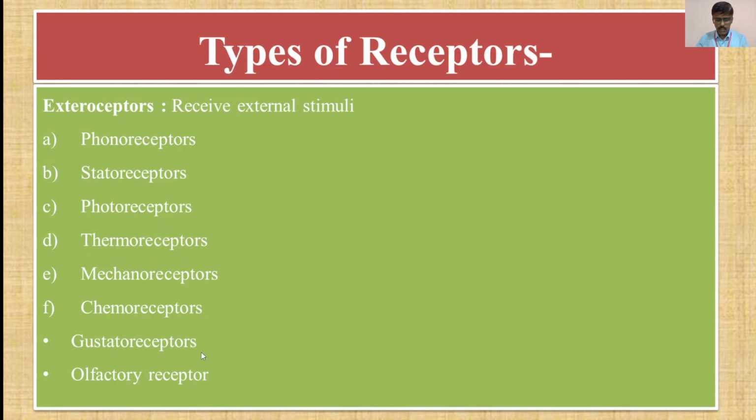The gustatoreceptors are located in the taste buds of the tongue, and they are sensitive to the taste of sweet, salt, sour, bitter, and umami flavor. Then olfactory receptors are located in the olfactory epithelium of the nose, and they are sensitive to about 10,000 different smells. Now this was about the various types of receptors.